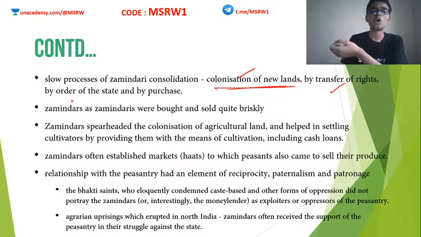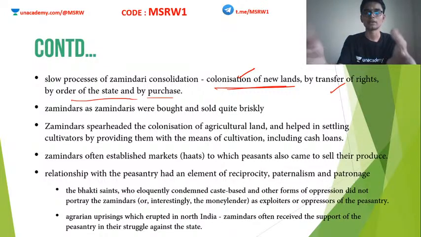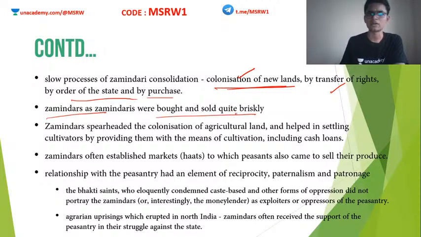Okay, then by the order of state and by purchase, all these things actually led to the widening of the gap between the zamindars and the peasants. Zamindars kept on becoming more and more prominent, more and more wealthy, while the poorer sections of the society became more and more poor. They started losing their land to zamindars. Eventually they became more or less like slaves to the zamindars. They were tenants, having no kind of rights. Clear? Zamindars used to oppress them. Zamindars and zamindaris were bought and sold quite briskly, already explained.